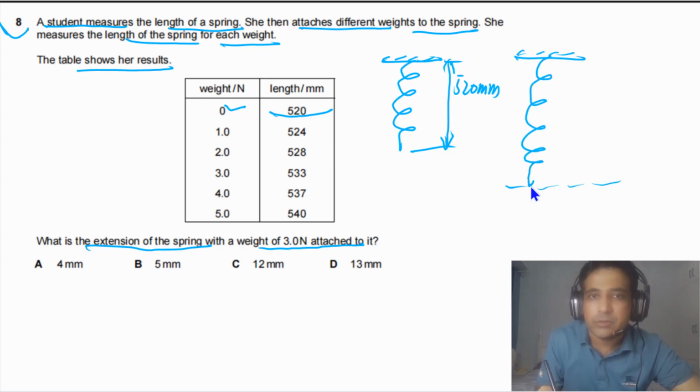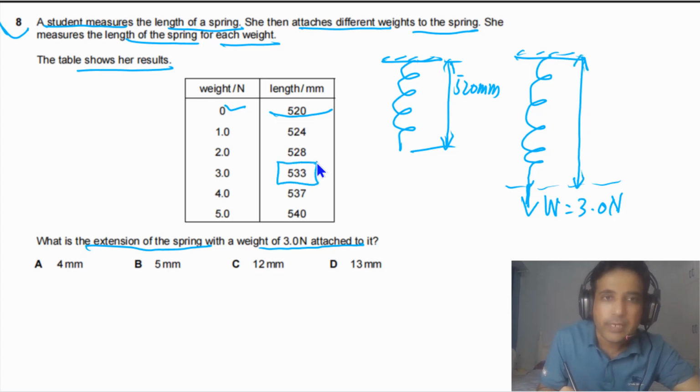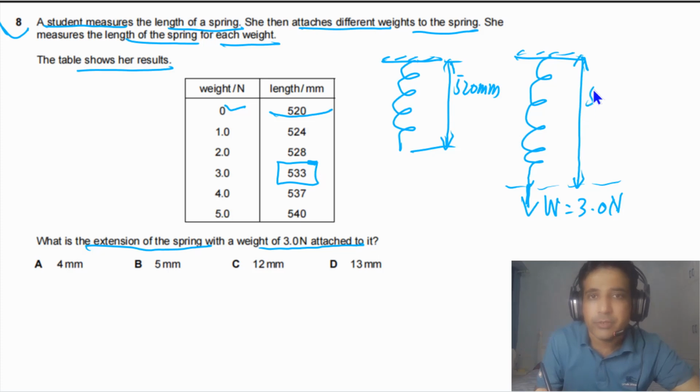So we can simply draw an arrow here when the weight is equal to 3.0 newtons. And this length of the spring is given to us, that is equal to 533 millimeters. We can simply say this one is L0, and this one is L3.